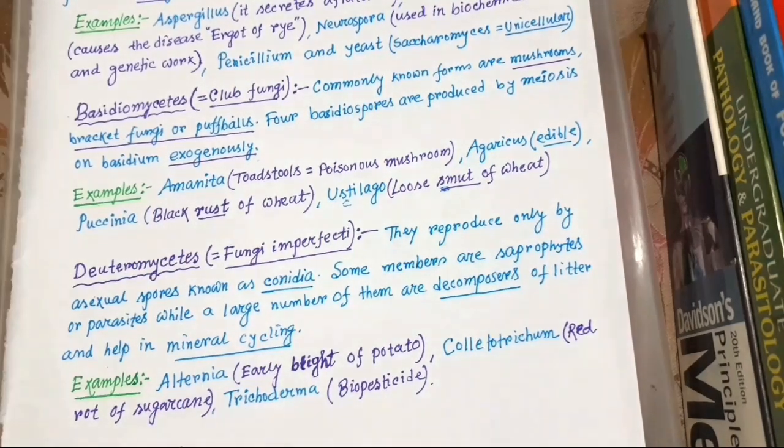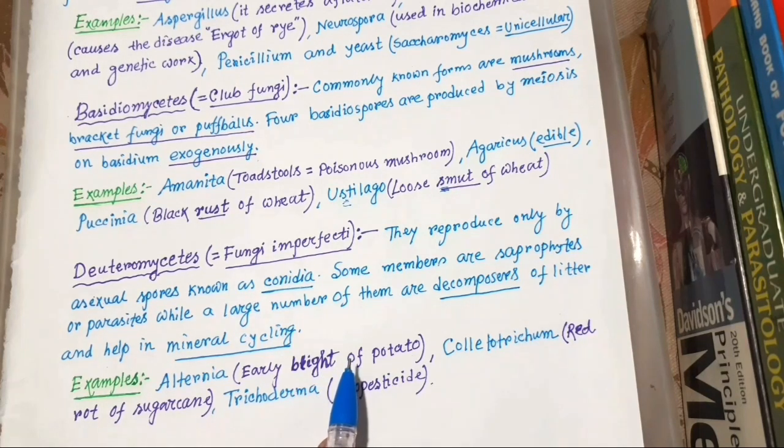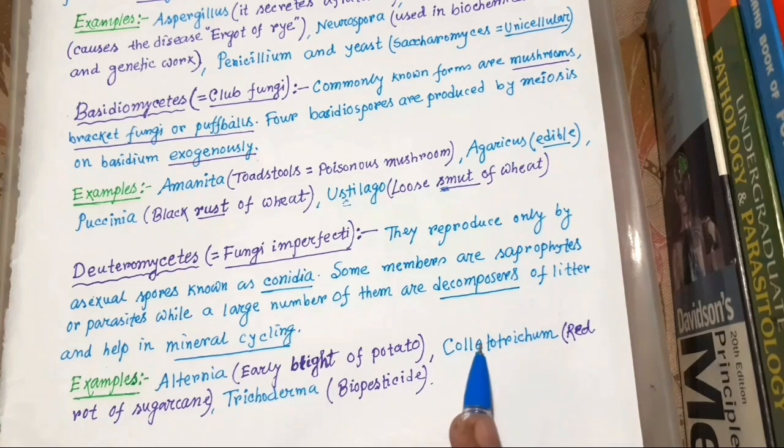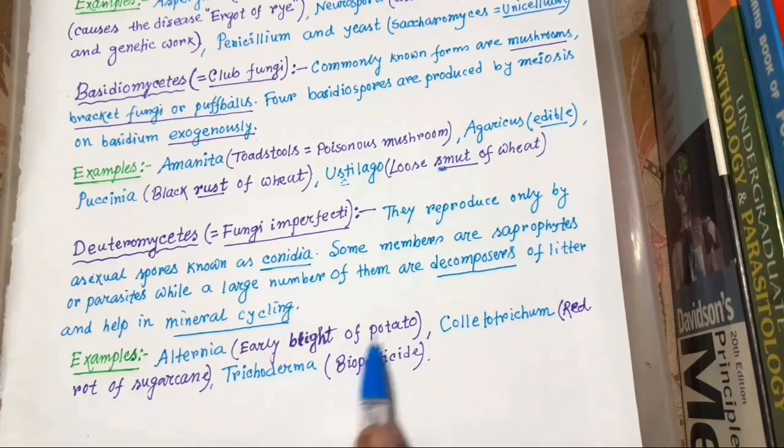Examples: Alternaria. Alternaria solani causes early blight of potato. In this disease, the stems and leaves are affected and yield is reduced. And you all know that potato is a modified stem, and sweet potato is a modified root. Remember this. Another example is Colletotrichum. It causes red rot of sugarcane. And Trichoderma is used as a biopesticide. So these three examples are very important. Okay, thank you.